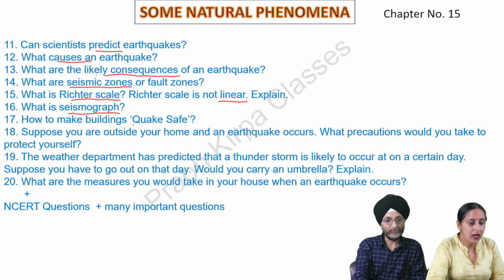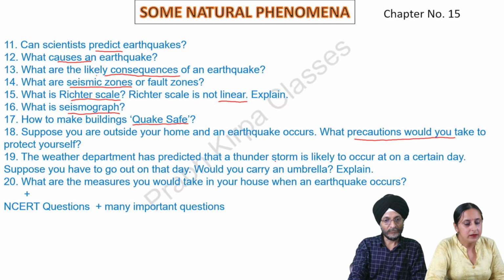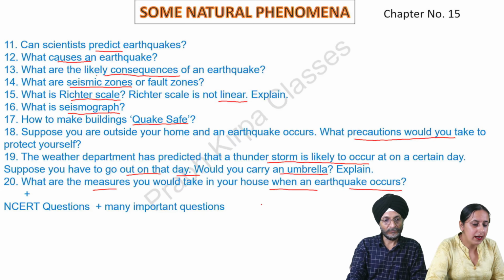Question number 17, how to make buildings quake safe? Question number 18, suppose you are outside your home and an earthquake occurs. What precautions would you take to protect yourself? Question number 19, the weather department has predicted that a thunderstorm is likely to occur on a certain day. Suppose you have to go out on that day. Would you carry an umbrella? Explain. Question number 20, what are the measures you would take in your house when an earthquake occurs?